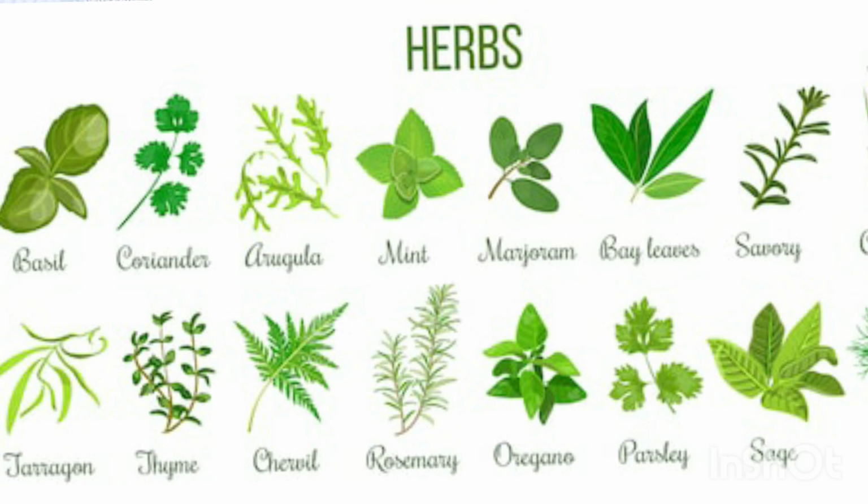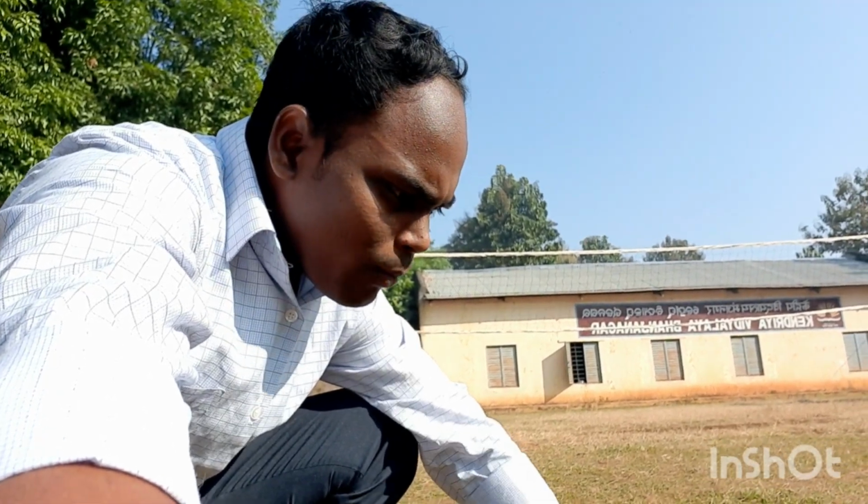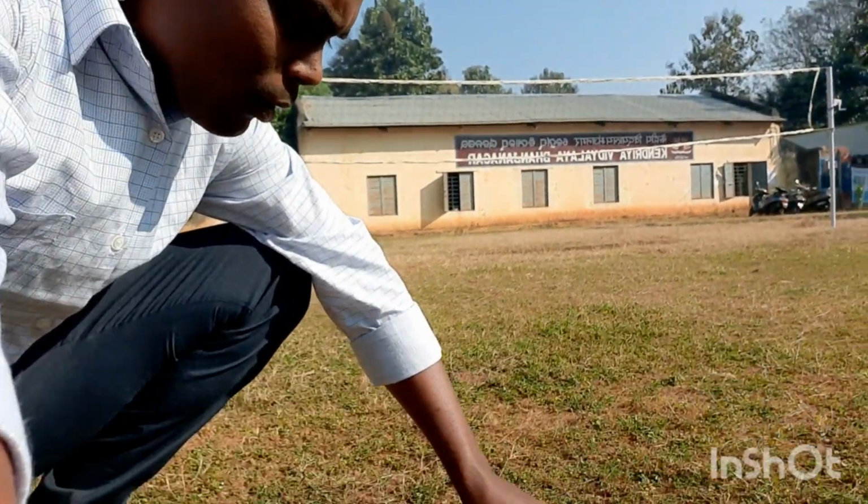This grass has very soft fiber. They develop very soft and tender. Their stem is very thin. Sometimes they have a stem, sometimes they do not, and although they have some stem, it is very weak. But these herbs have very special characteristics. They are very close to the ground, and the root is very strong, which supports them to sustain on the earth's surface, and they develop in a particular space only.